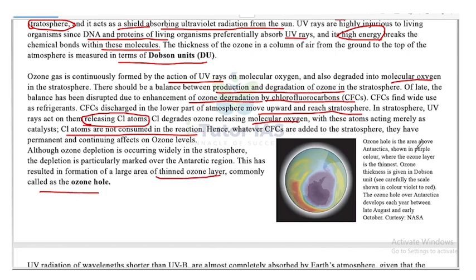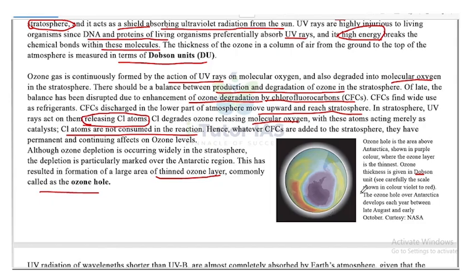So an ozone hole is the area above Antarctica, shown in the purple color, where the ozone layer is the thinnest. Ozone thickness is given in Dobson units, as we have seen earlier, and see carefully the scale shown in the colors violet to red. The ozone hole over Antarctica develops every year between late August and early October.